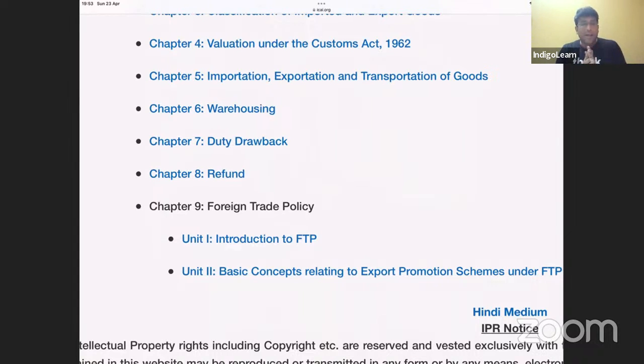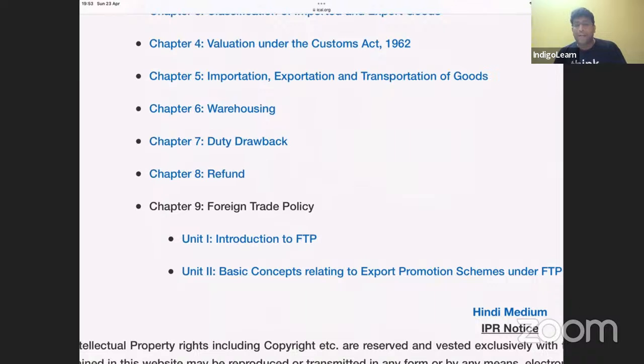Exactly. Next, we have one more topic, that is refund under customs law. And refund is also allowed in customs law, my dear friends. And in case where we have got erroneous refund, we are required to pay interest to the government at the rate of 15% per annum. And in case where we applied for refund, then they'll also give along with interest at the rate of 6% per annum. So when we are required to pay, it is 15% per annum. And when we are required to get, it is 6% per annum.